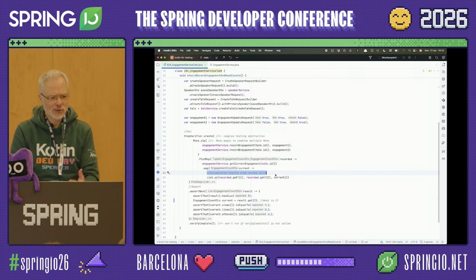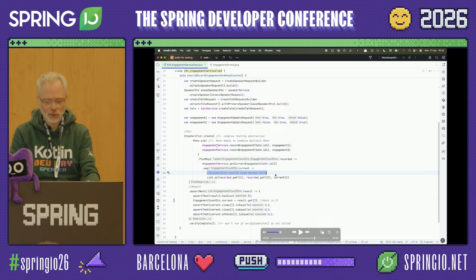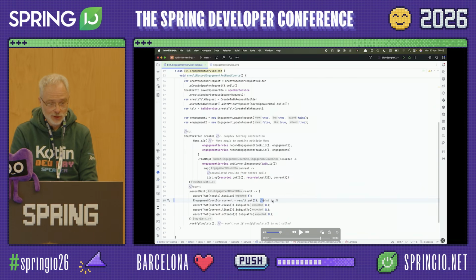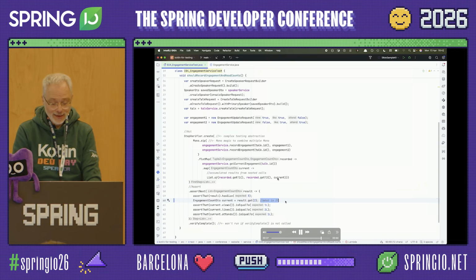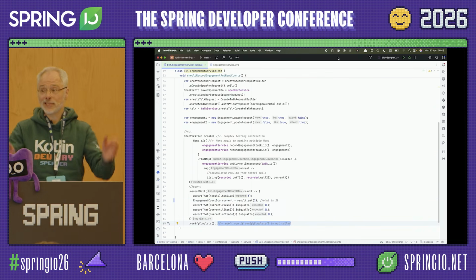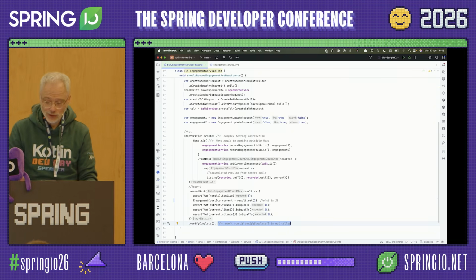Then accumulating results is quite complex, right? It's a call chain. You do create and then flatMap, and then you get the results of the previous operations with T1, T2, and current. And then finally, we are in assertNext, and then I can get the accumulated results out, which is get2. What is get2? It's probably current, I hope. And then, last but not least, if I forget to call verifyComplete, your test will be green, but nothing has happened. So there are really myriad ways to shoot yourself in the foot.